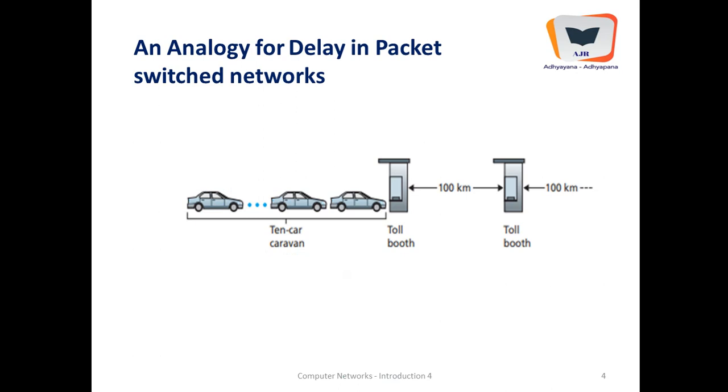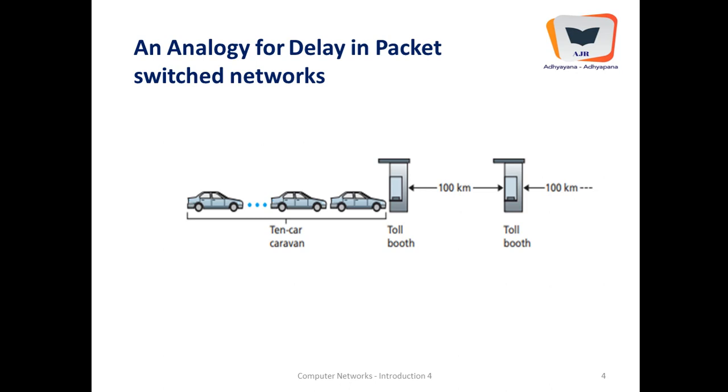Let us say there are two toll booths. Between toll booths there is 100 kilometers of distance. Like this, the highway continues with several tolls and several kilometers of distance between tolls. Now tolls can be equated to nodes, that is routers. The packets will flow within the core of the internet. Therefore, these toll booths can be regarded as examples of nodes. It's an analogy, it's only a comparison.